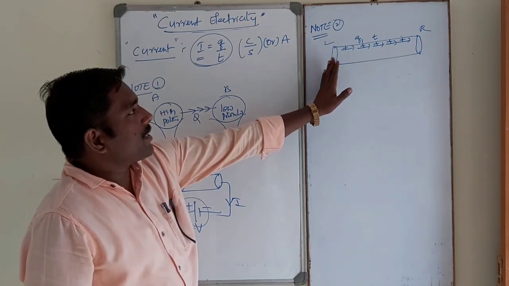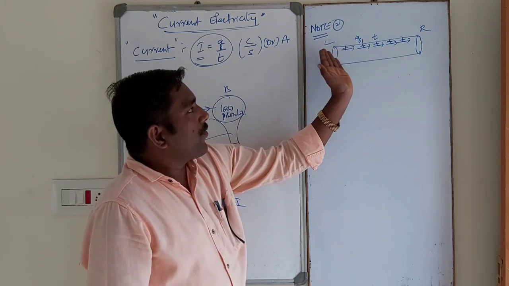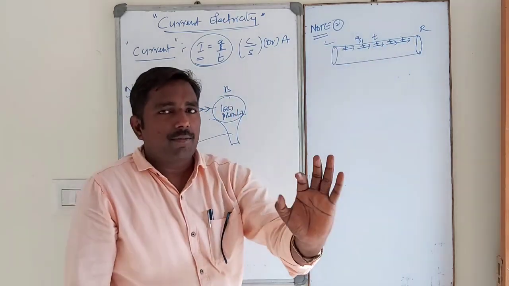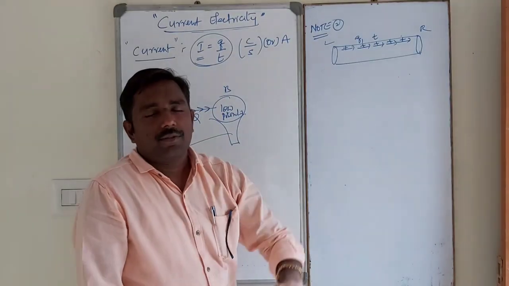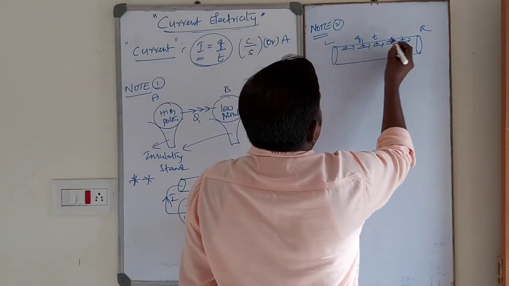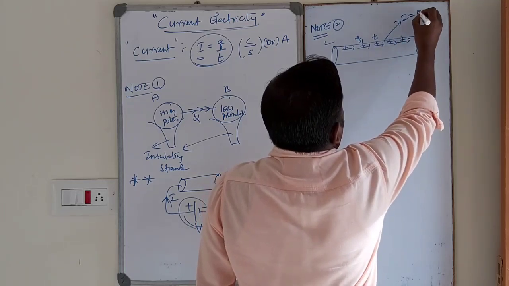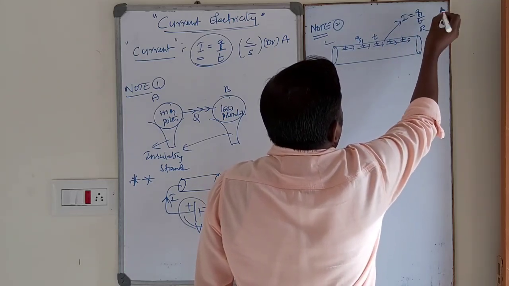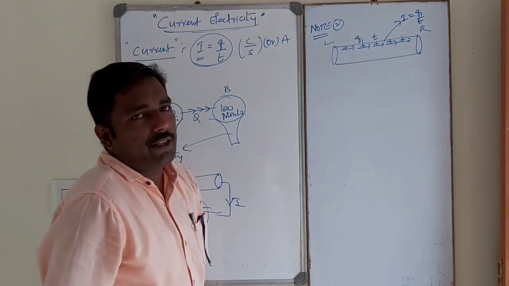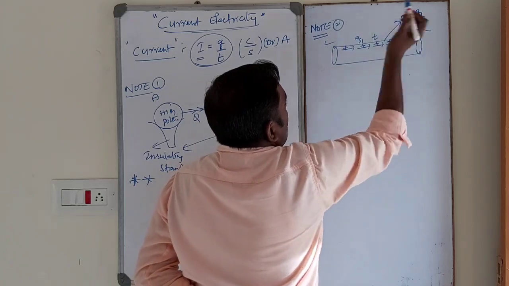So, dear students, let us consider a conductor. Inside the conductor, positive ions are moving from left to right in a time interval T. What is the current in this case? In this case, current I is equal to Q1 by T. Please remember it.